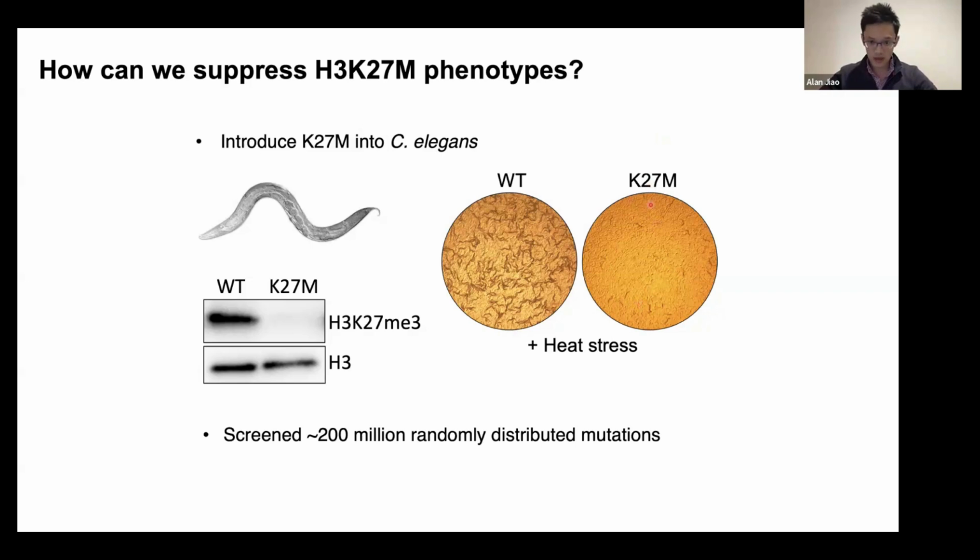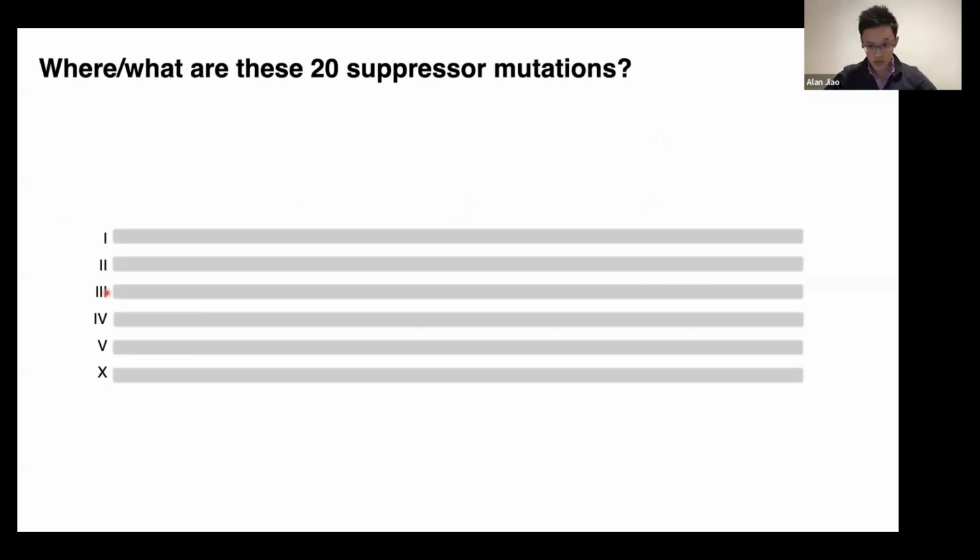We screened a few 100 million mutations, and we got 20 suppressors. Where do these suppressors map? So here's the 6 C. elegans chromosomes. 19 out of 20 of our suppressors map to the same histone H3 allele or gene where we initially put in the K27M mutation.